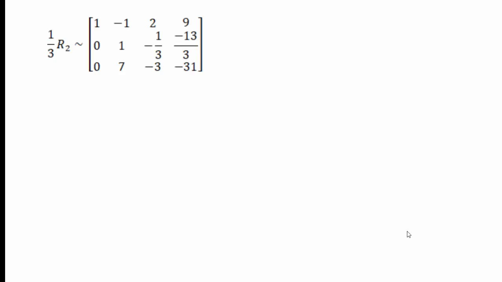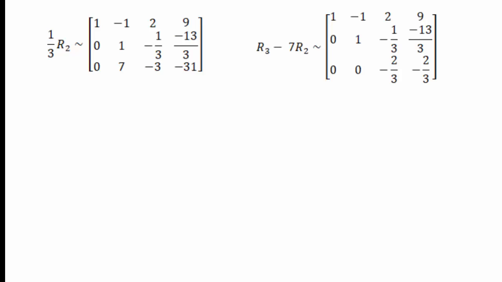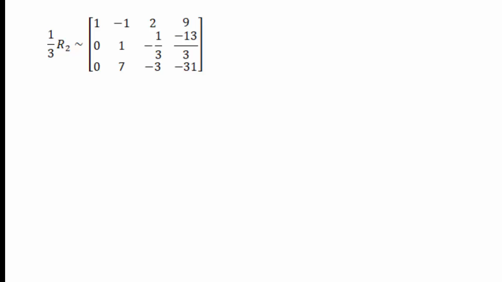Then 1 by 3 R2, because we have to make the second leading element 1. The element in the second row and second column is 1, so we divide the whole row by 3, 1 by 3 R2.